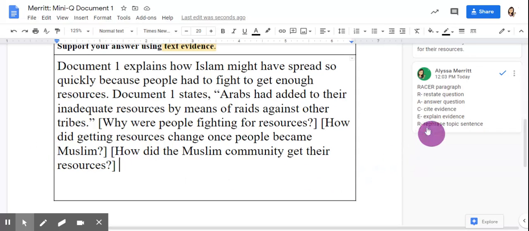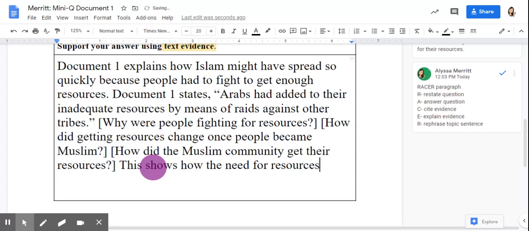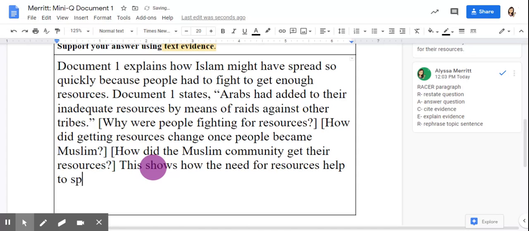Then finally, you need to rephrase your topic sentence. Our topic sentence is here. Document 1 explains how Islam might have spread so quickly because people had to fight to get enough resources. All we need to do is rephrase that to come up with a nice conclusion sentence. So we could say something like this. This shows how the need for resources helped to spread Islam so quickly. Once you've completed that, your entire paragraph is now done.